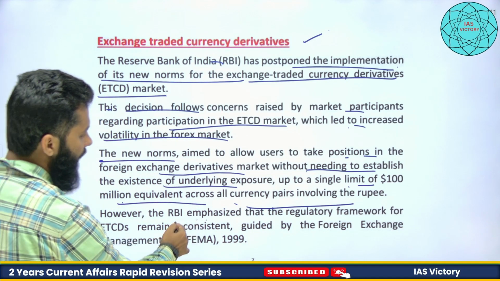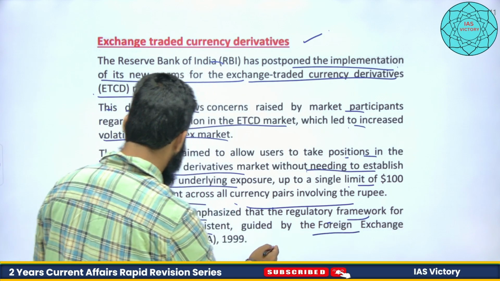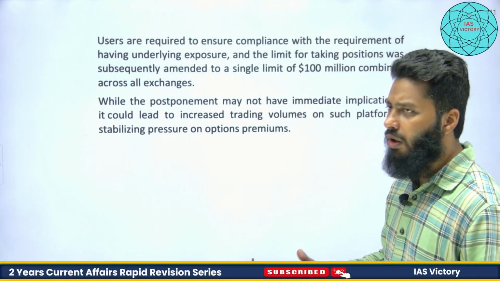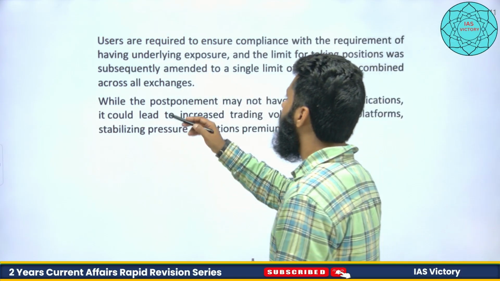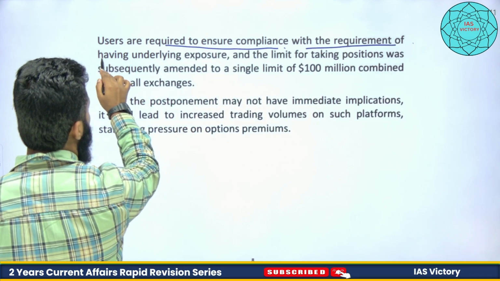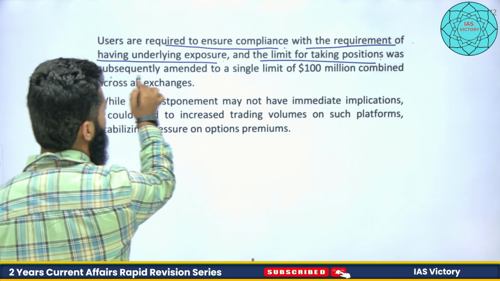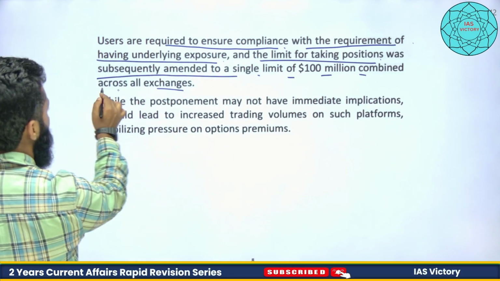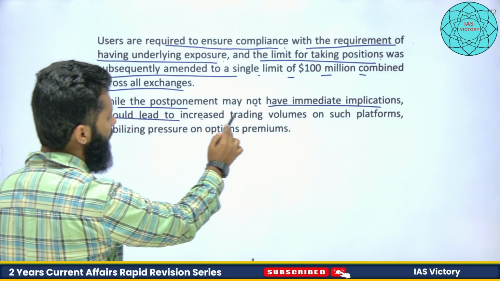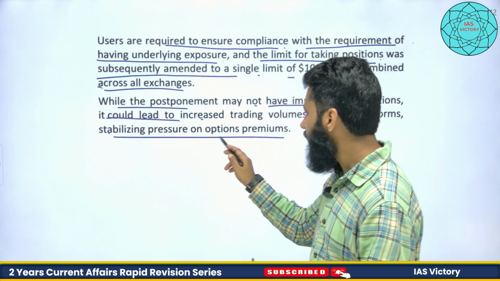However, the RBI emphasized the regulatory framework for ETCD remained consistent, guided by the Foreign Exchange Management Act, that is FEMA 1999, in which the rupee is not fully convertible on capital account. Users are required to ensure compliance with the requirement of having underlying exposure, and the limit for taking positions was subsequently amended to a single limit of $100 million combined across all exchanges. While the postponement may not have immediate implication, it could lead to increased trading volumes on such platforms, stabilizing pressure on this options premium, right?